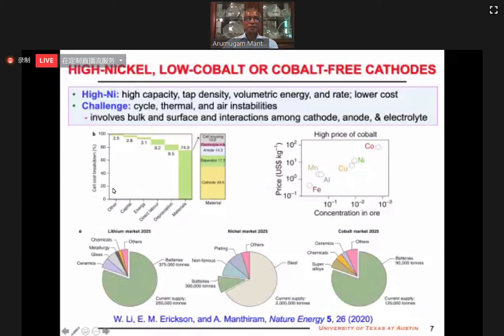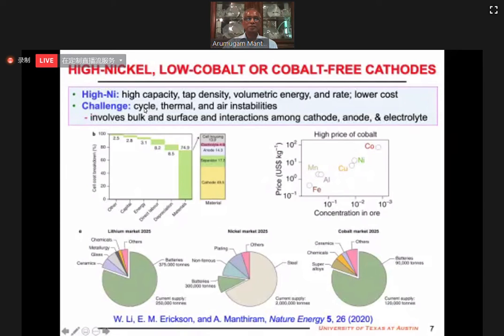In the battery, about 50% of the material cost is from cathode, and in the cathode, cobalt is the most expensive, and cobalt also has less supply compared to nickel. So there is a lot of interest to get rid of cobalt and increase nickel, so that can also lower the cost. But there are challenges, 3 challenges.